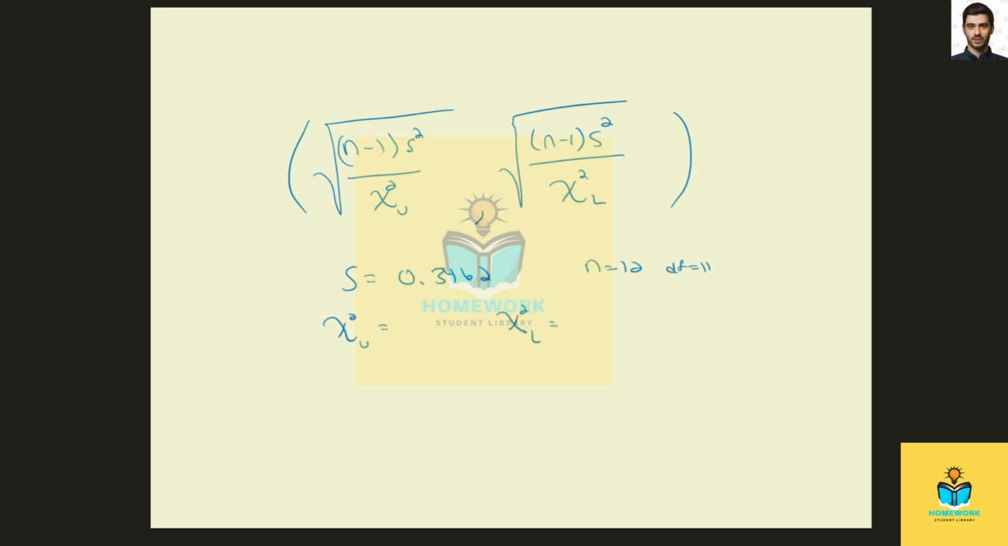And at 95%, alpha, our level of significance, is 0.05. And so the chi-square upper is 21.92 and lower 3.8157.